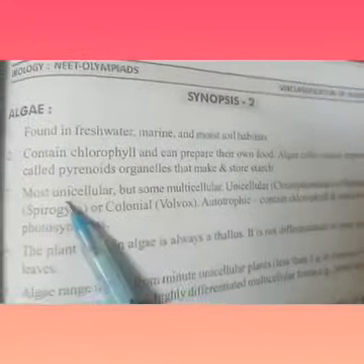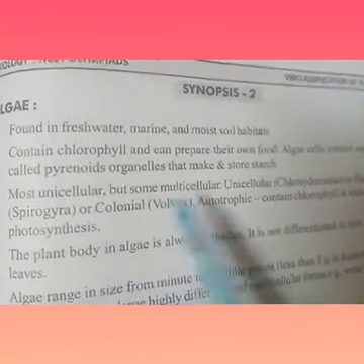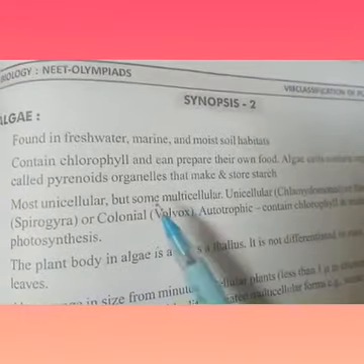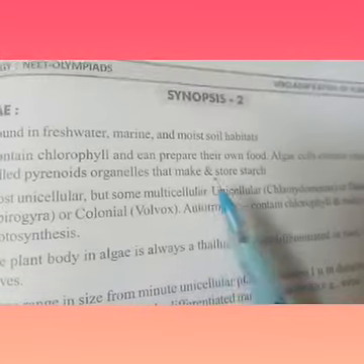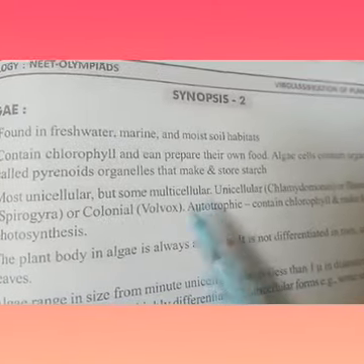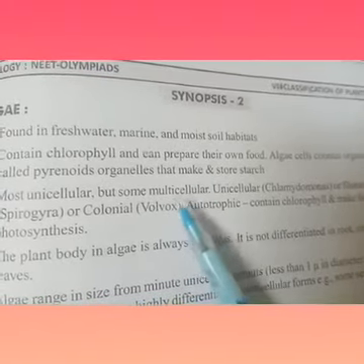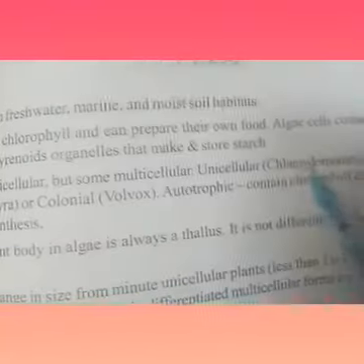Most of the algae are unicellular, but some are multicellular. As you know, uni means only single celled organisms and multicellular means a number of cells, an organism consisting of a number of cells. So, what are the unicellular? Chlamydomonas.